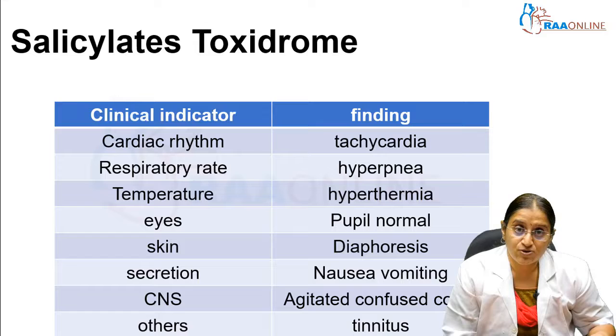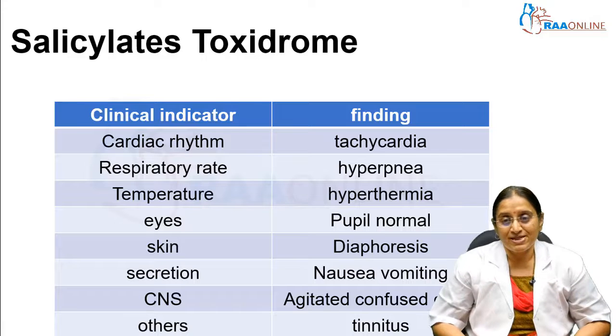Salicylate toxidrome is next what we are going to talk about. In the symptoms of salicylate toxidrome, they can have tachycardia, increased respiratory rate, increase in temperature, and the pupils are normal. In the skin there's diaphoresis, there's nausea and vomiting, and there can be agitation, confusion and coma.